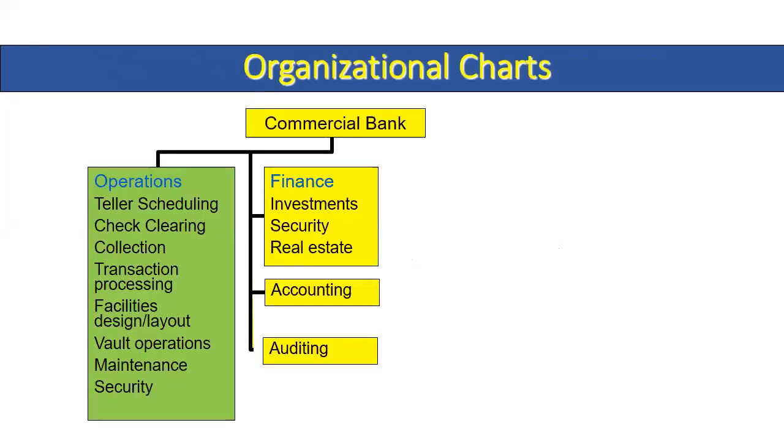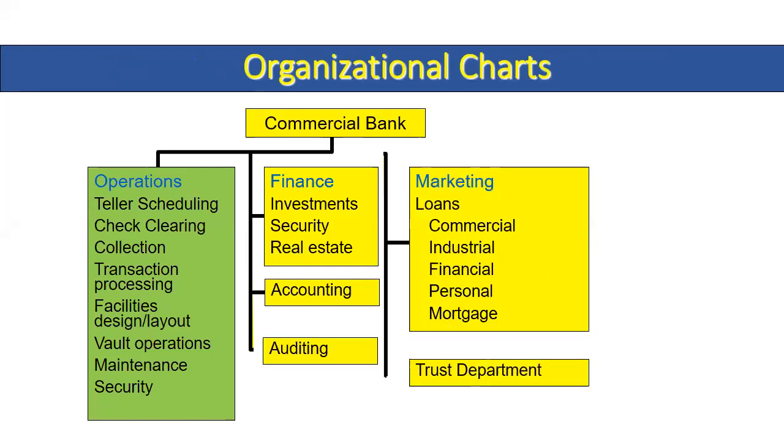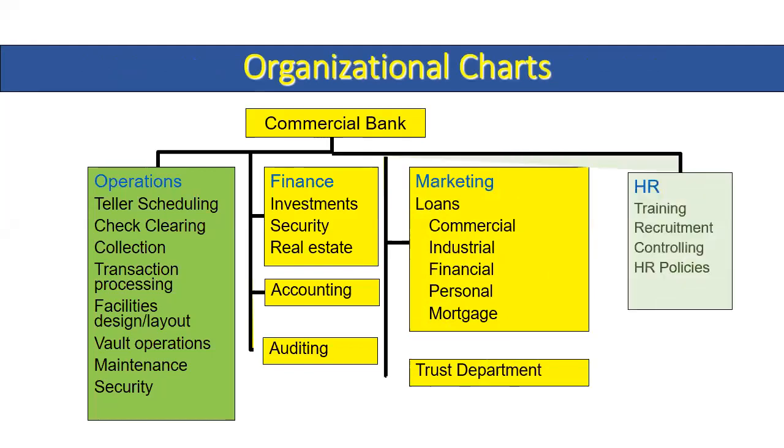We have an organization chart wherein three departments, you can see example a commercial bank, wherein operations or teller, check clearing, collection, transaction processing, facilities, design layout, operations, maintenance, security. And we have finance, investment, security, real estate, accounting, and auditing.